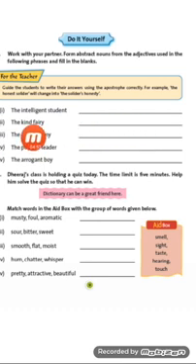Now see here, the intelligent student. Now here student is a naming word, and intelligent is an adjective. What are adjectives? Adjectives are qualities that qualify some person or something. Like here, which type of student?